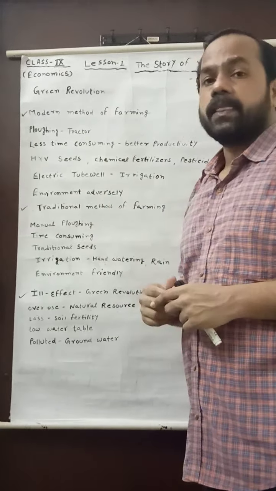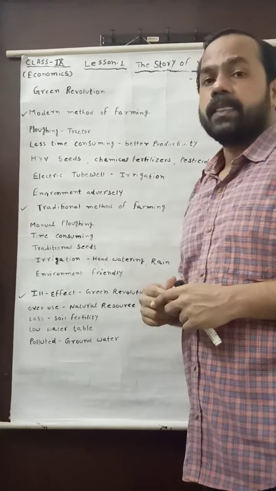Now it is very important to know that no doubt the Green Revolution, which came in India in the late 1960s, brought various important, positive changes in agriculture. But it brought some ill effects also. What are the ill effects which I am going to discuss with you? First of all, you may see that the Green Revolution, no doubt, is very important to fulfill the food requirement of India, but it brought overuse of natural resources, overuse of land, and overuse of water.